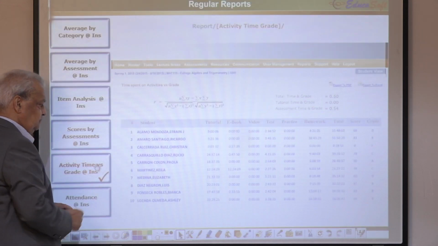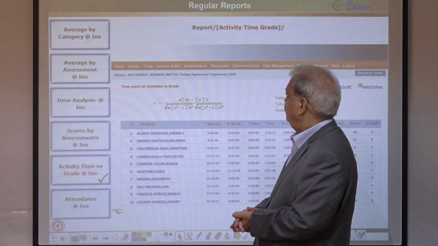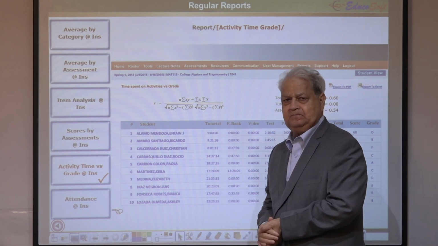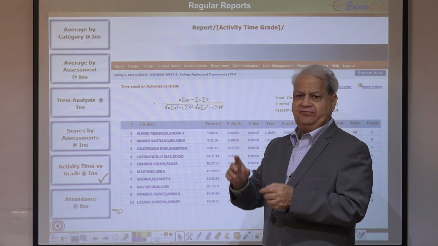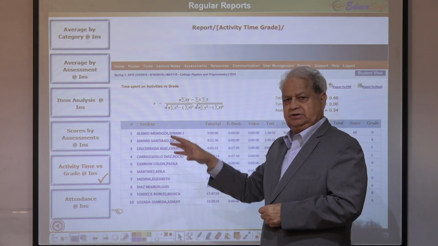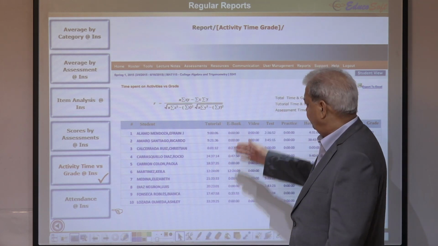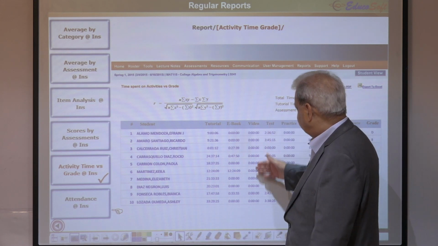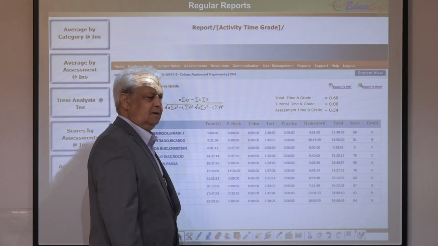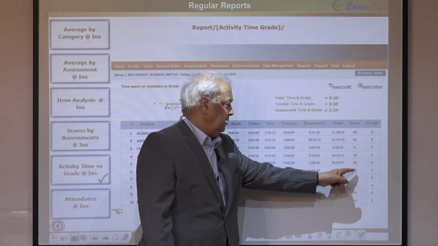Next, reports. This is one of the reports that I personally like very much. We call it the activity time grade report. We assume that we have followed that cycle of learning, homework, quizzes, and so on. For each student, how much time they spent on tutorial, how much time they spent on ebooks, how much time they spent on videos, how much time they spent on tests, practice tests, homework, and total time spent. And then what is their running average score and what is their grade.